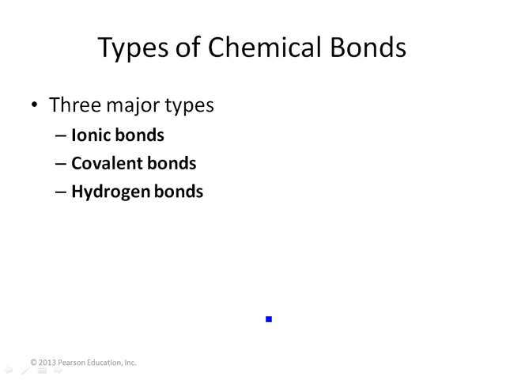When I eat meat, or any kind of food, I have to break that stuff down. And when I break down meat or sugars or fiber or whatever, I'm breaking bonds. When I'm building muscle or building bone or hair and nails, I'm making bonds. And there's basically three major types of bonds: ionic, covalent, and hydrogen.